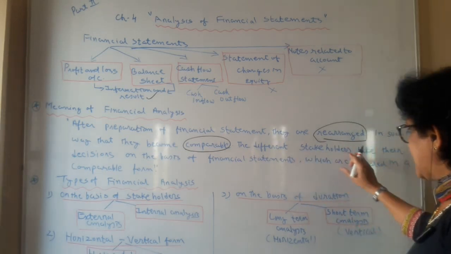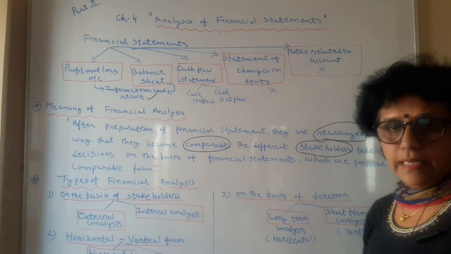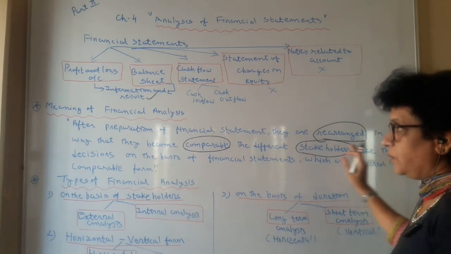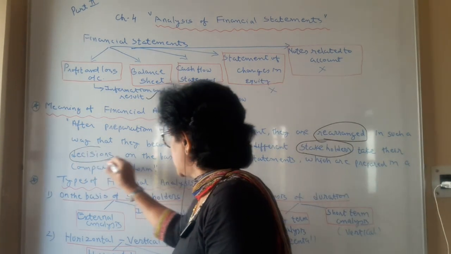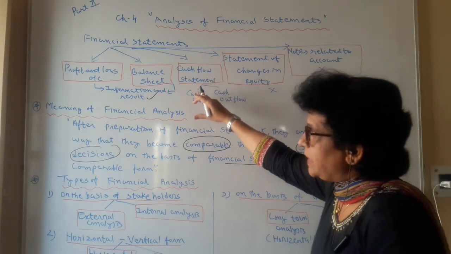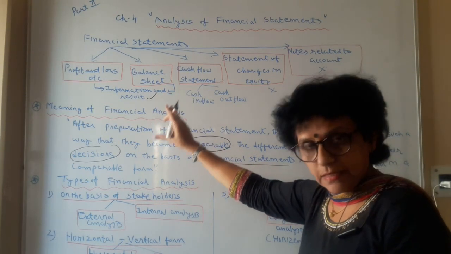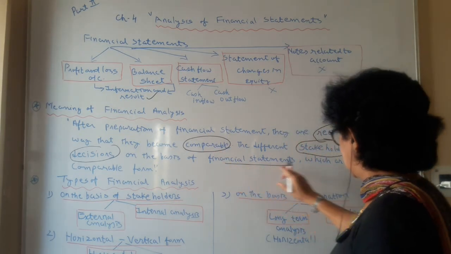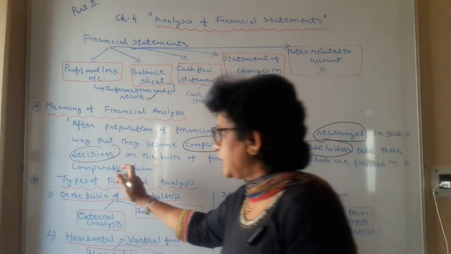So the different stakeholders do the analysis. For your 1 mark question, it can be asked: why do they do the analysis? Because they take their decisions based on such financial statements. Financial statement is a base. For your financial analysis, you need financial statements. That's why we have learned the financial statements first. Now we are learning the analysis. So this will help them, and these are prepared in the comparable form.